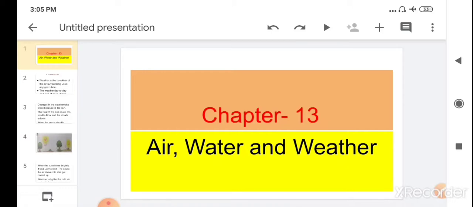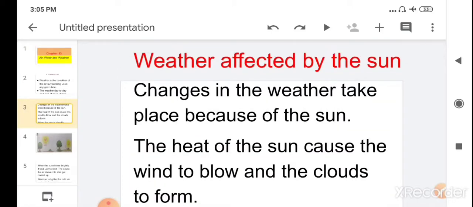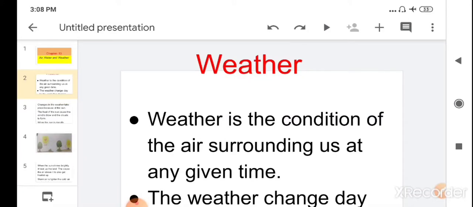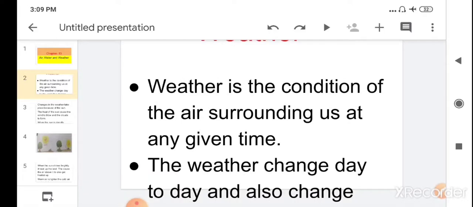Children, weather is the condition of the air surrounding us at any given time. So what is weather? Weather is the condition of the air surrounding us at any given time. Children, the weather can change very quickly. It may be bright and sunny in the morning, but suddenly it turned dark and cloudy.